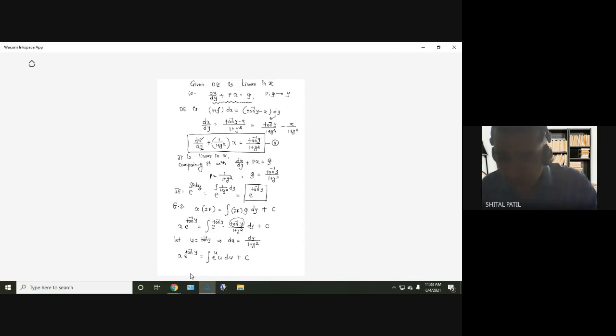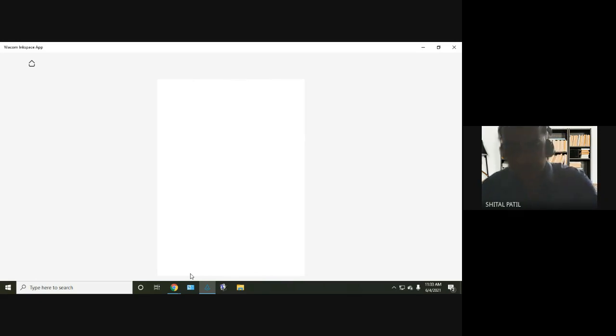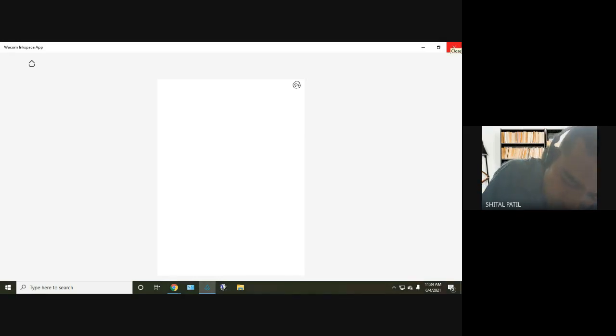Yes, let me change the page and write the next part. Page number 57. The remaining part is very simple. So you have to remember this formula. In fact, I forgot to write this formula: integration of e raised to x into x dx. You have to remember it a bit. We can do it by parts, but many times you have to use this formula, so better to remember it. Write it somewhere, on your notebook.